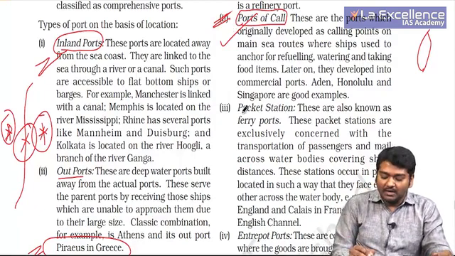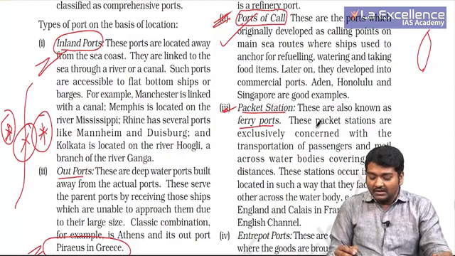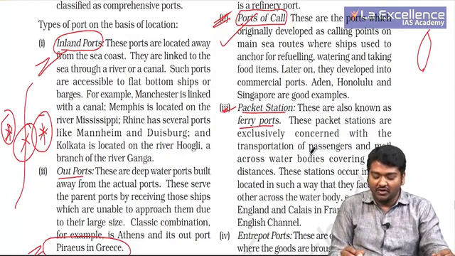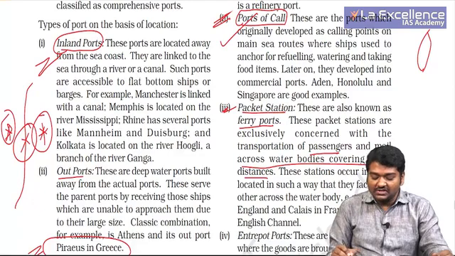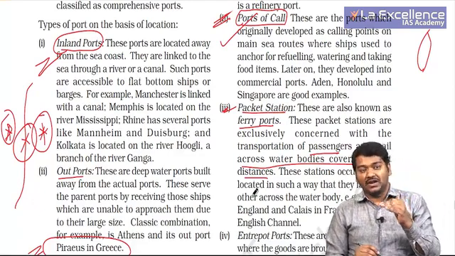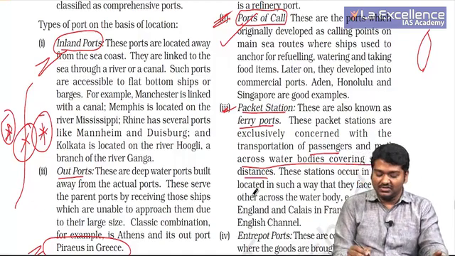Then you have something called packet station. These are also called ferry ports. These packet stations are exclusively concerned with the transportation of passengers and mail across water bodies covering short distances. These stations occur in pairs, that is, you have England on one side, France on the other side. In between these two, people and mails are usually exchanged.